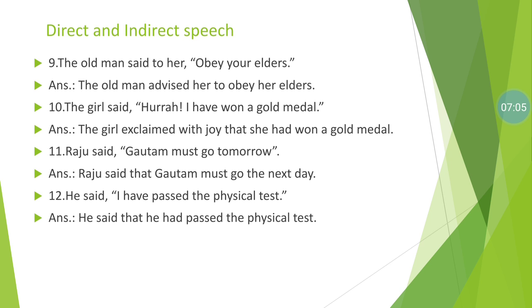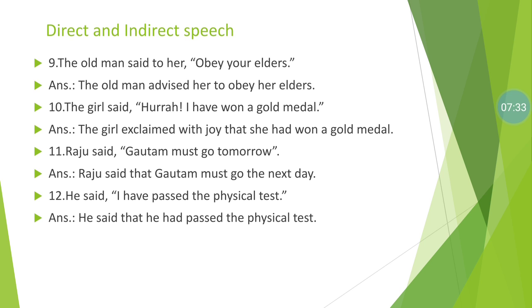The old man said to her, "Obey your elders." The old man advised her to obey her elders. It is also an imperative type of sentence. Instead of said to, we use advised, and the joining conjunction to is used, then obey her elders. There is no change in the verb.